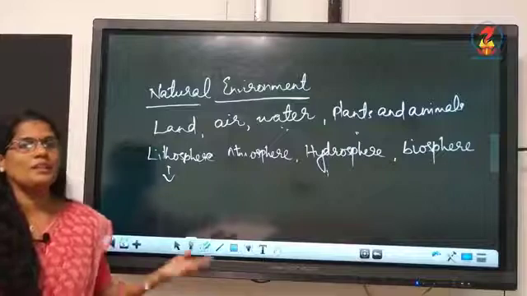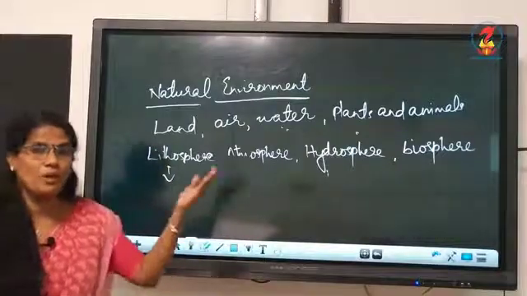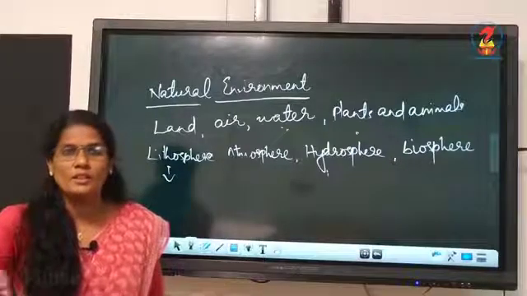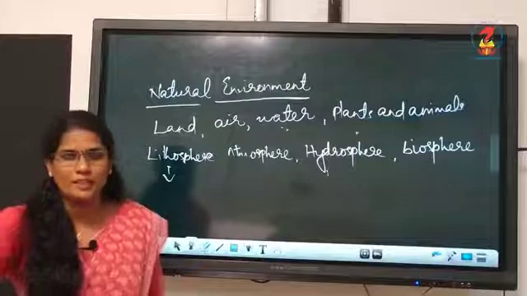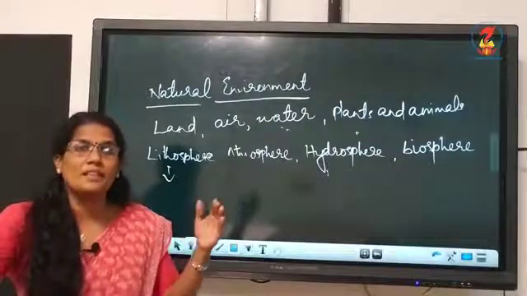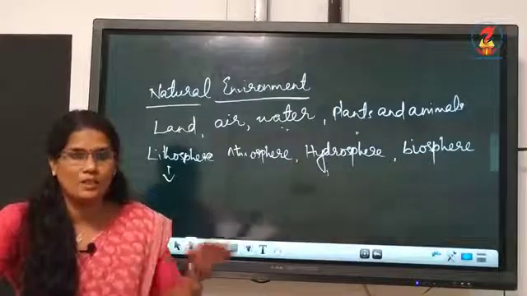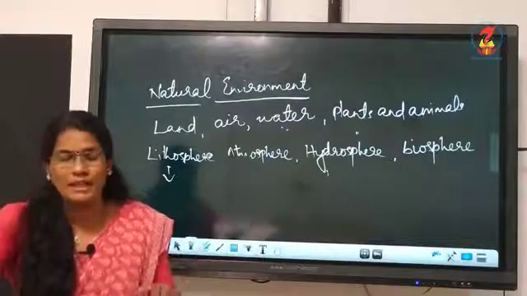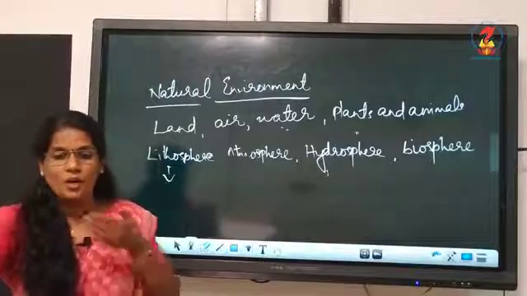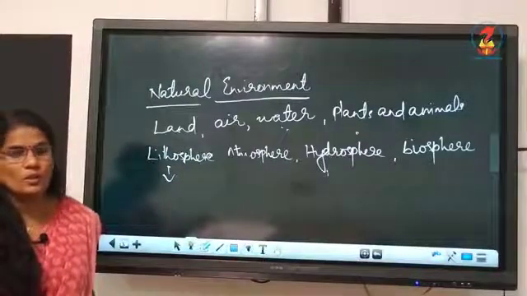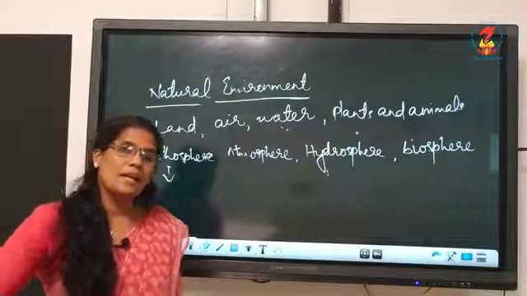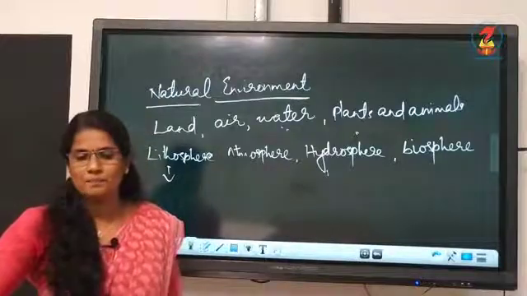So in the lithosphere you can see what? You can see the big mountains, valleys, then plateaus, plain lands, all this we studied, different landforms we studied in class 5 and 6. So lithosphere consists of all these landforms and it is an irregular surface. Irregular means it is not even in all places. Some areas have flat land, some areas have mountains, some are valleys. So landforms are found over the continents and also on the ocean floors. So landforms can be seen both on land as well as under the oceans.